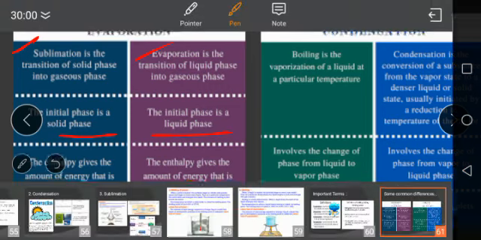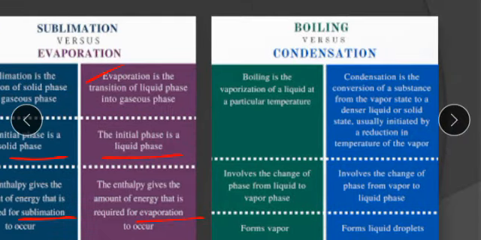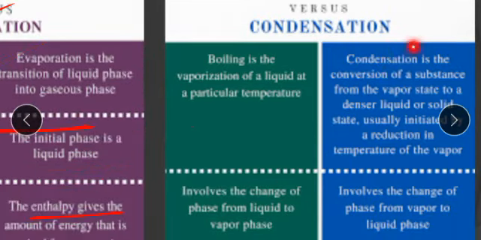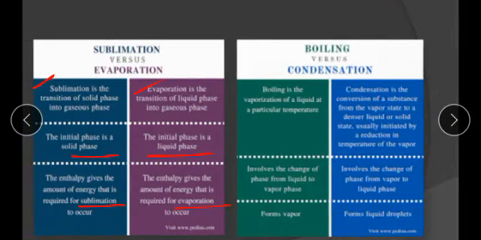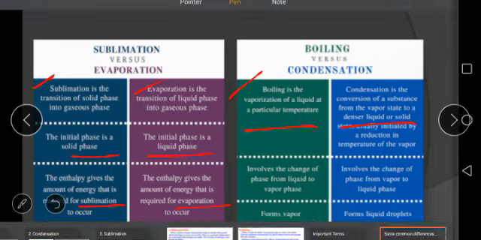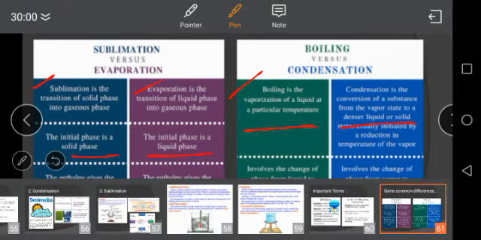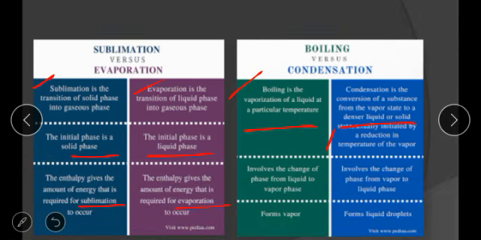Similarly, we will do the difference between boiling and condensation. There are three basic differences. Boiling is the vaporization of liquid at a particular temperature. Condensation is the conversion of vapor state to denser liquid. Conversion of gas into liquid is called condensation, and change of liquid into vapor is called boiling. The second difference is the change involved: boiling involves the change of phase from liquid to vapor, whereas condensation involves the change of phase from vapor to liquid.